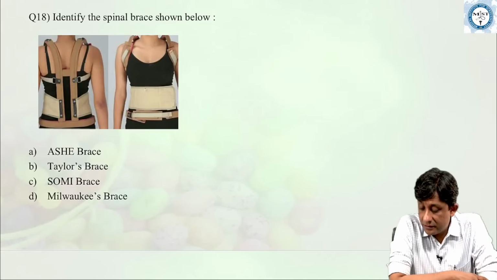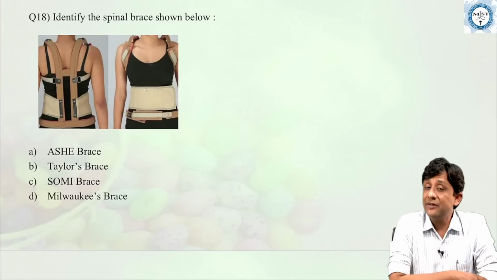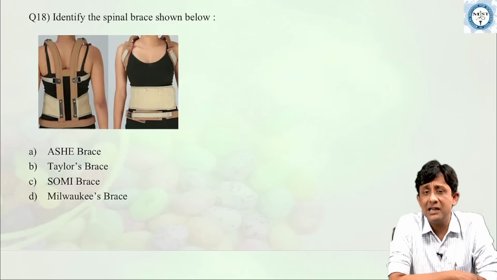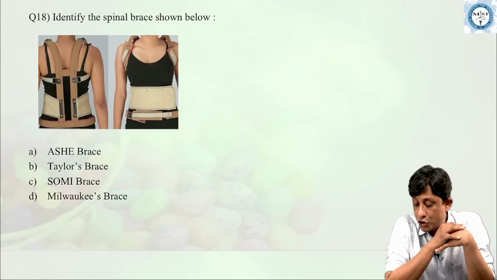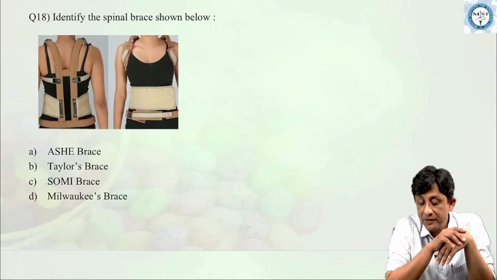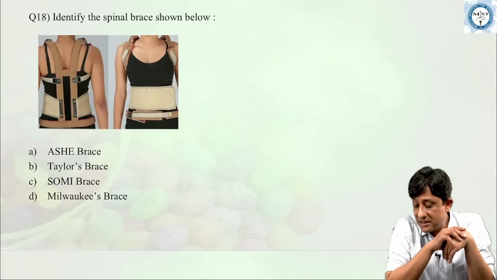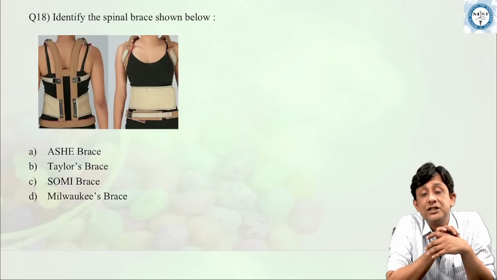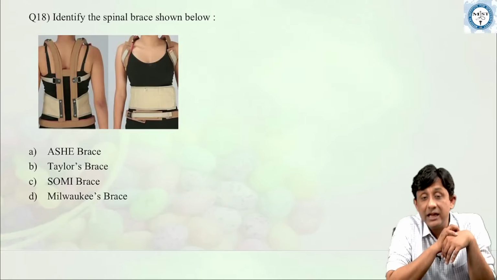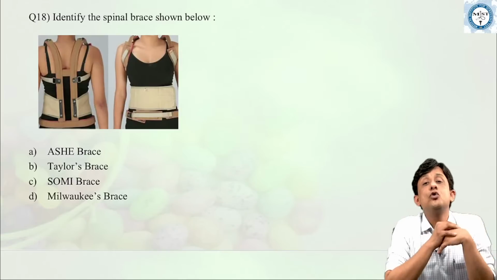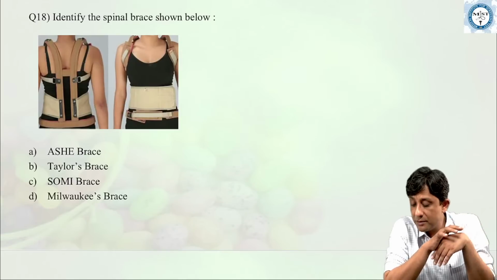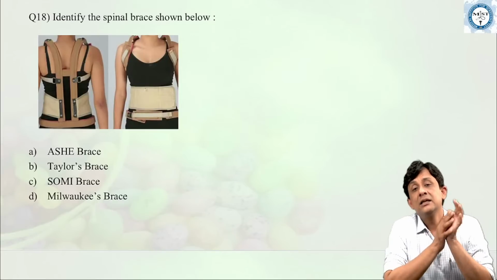Now, next question is on identification of spinal brace. This was a question in the last examination, I think, also. Correct. So identify the spinal brace which is shown below. And your choices are Ash brace. Ash is an anterior spinal hyperextension brace. Choice number B is a Taylor's brace. Choice number C is a Somi brace or sterno-occipito-mandibular immobilizer. And choice number D is Milwaukee's brace. So what is the answer here?